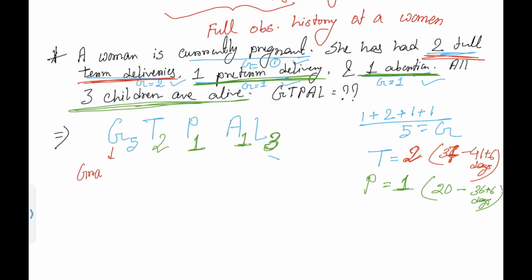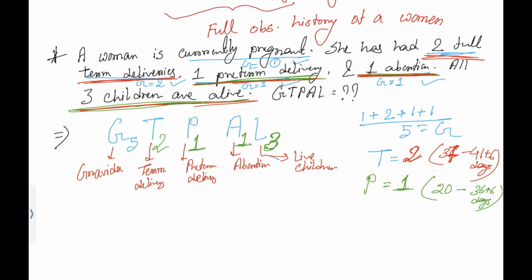Here G stands for Gravida, the total number of pregnancies. T stands for term delivery. P stands for preterm delivery, and one preterm delivery is mentioned here. A for abortion, and here also one abortion history is clearly mentioned. And L for live children. 3 children are alive, so that's why it is written as 3. So as simple as that, you have to find out the GTPAL score like this.